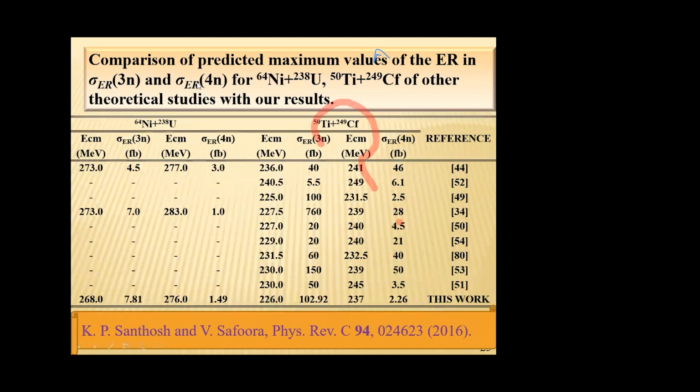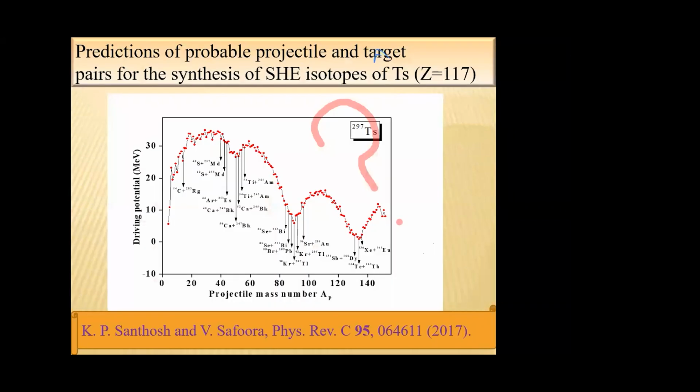This is the comparison of maximum evaporation residue cross-section for the 3N channel and 4N channel for the 64 nickel and 50 titanium induced reaction. Here, the last row represents our prediction, and from this table, we can see that our predicted values are also in tune with the other theoretical predictions.